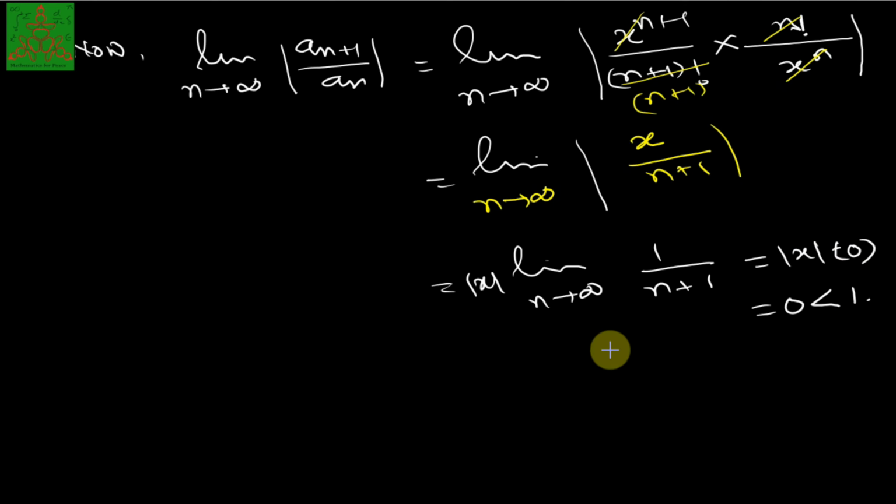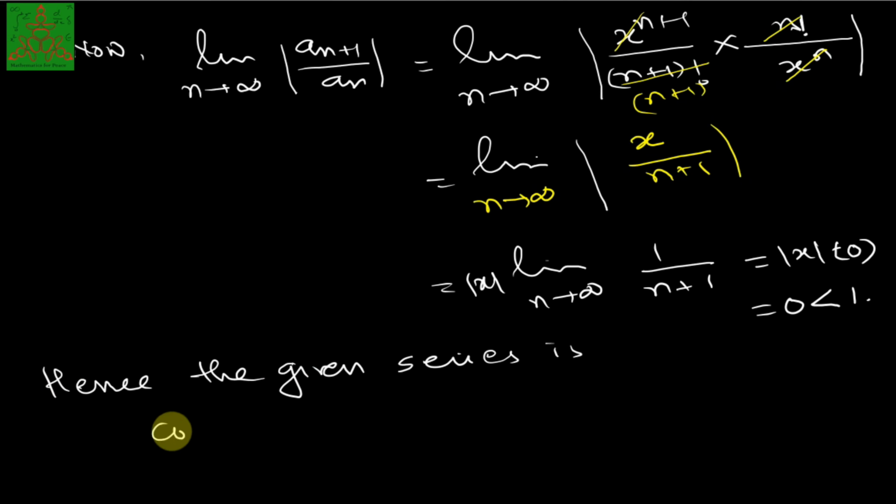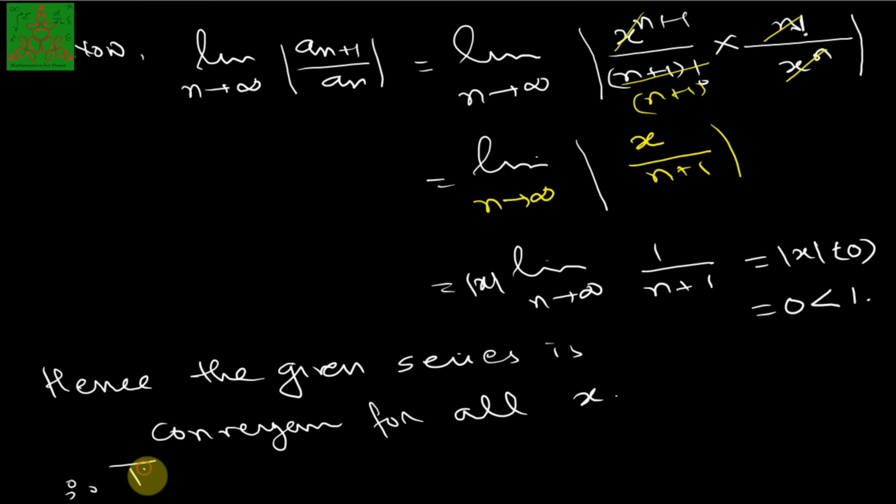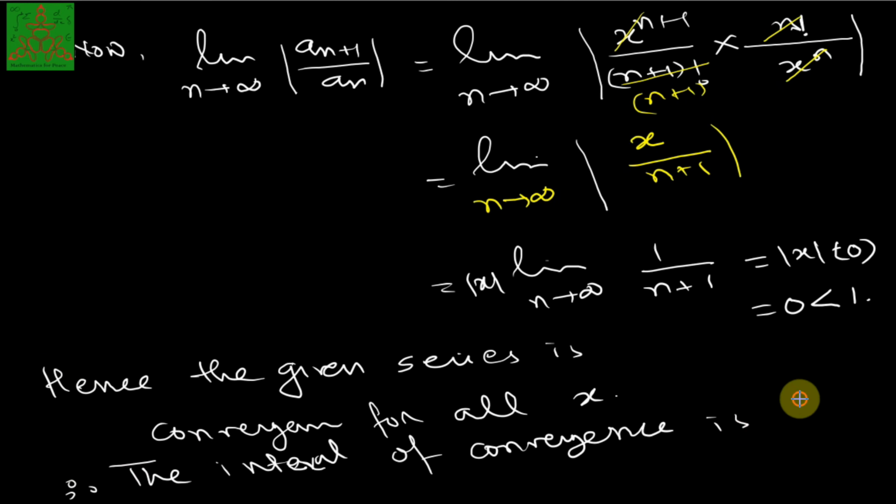That means the series is convergent for all x. Hence the given series is convergent for all x, and therefore the interval of convergence is R, the set of all real numbers. And the radius of convergence, r, is infinity.